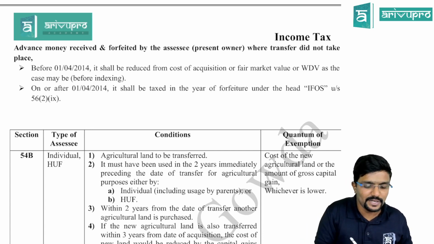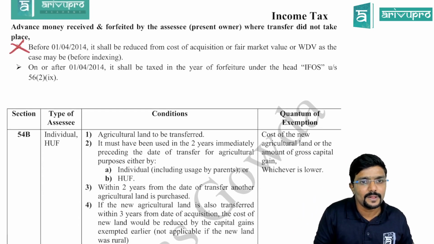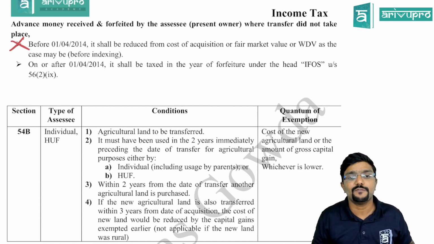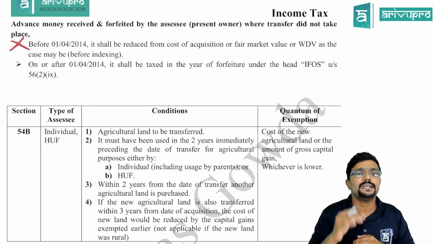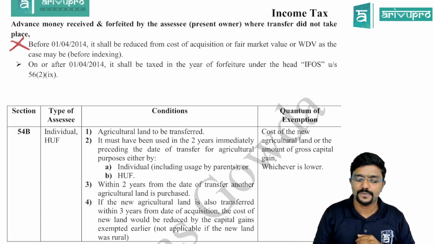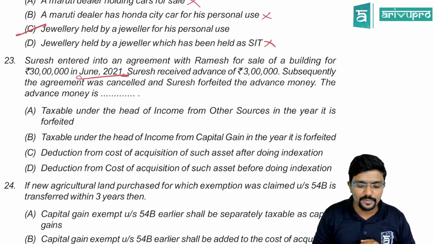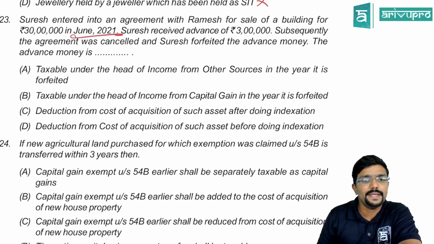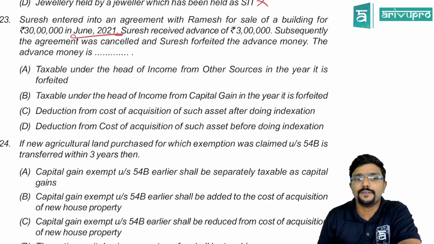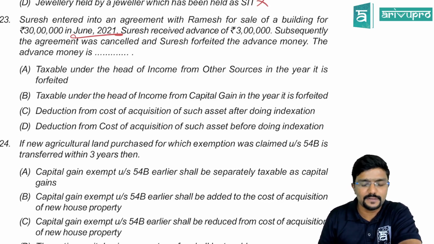If it is before, in my case, it will not fall under before. On or after 1st April 2014, it shall be taxed in the year of forfeiture, that is in the year in which you have received and forfeited it, under the head income from other sources, guys. So here, the entire 3 lakh would be taxable under the head other sources. A. Taxable under the head of income from other sources in the year it is forfeited.